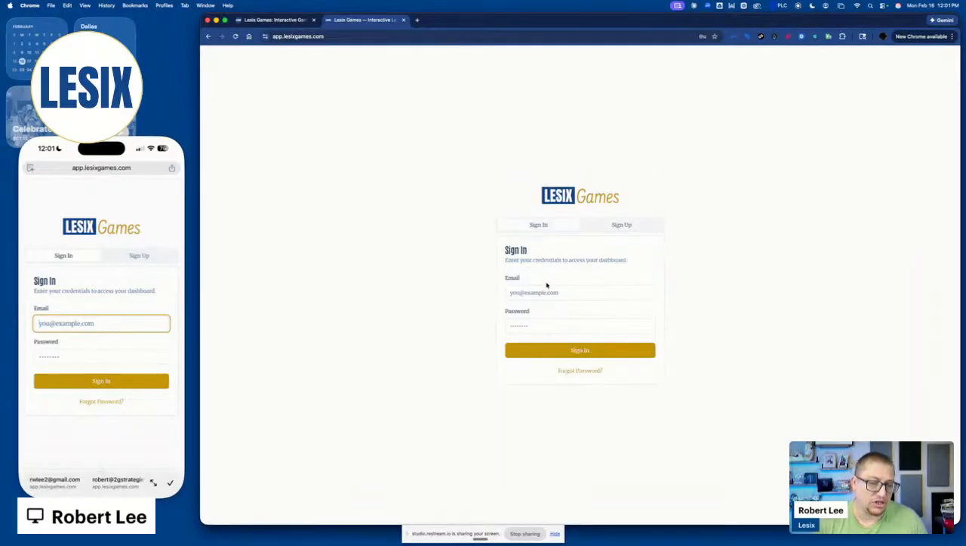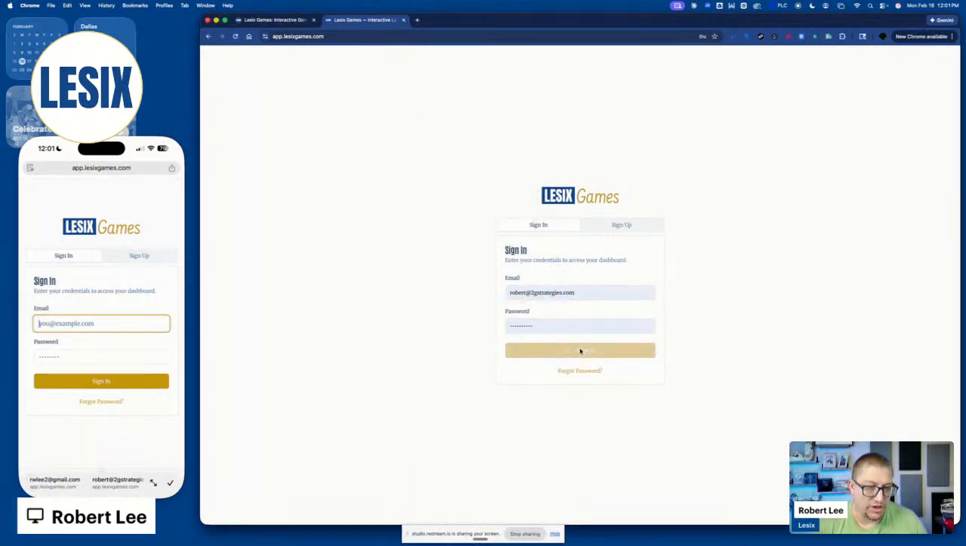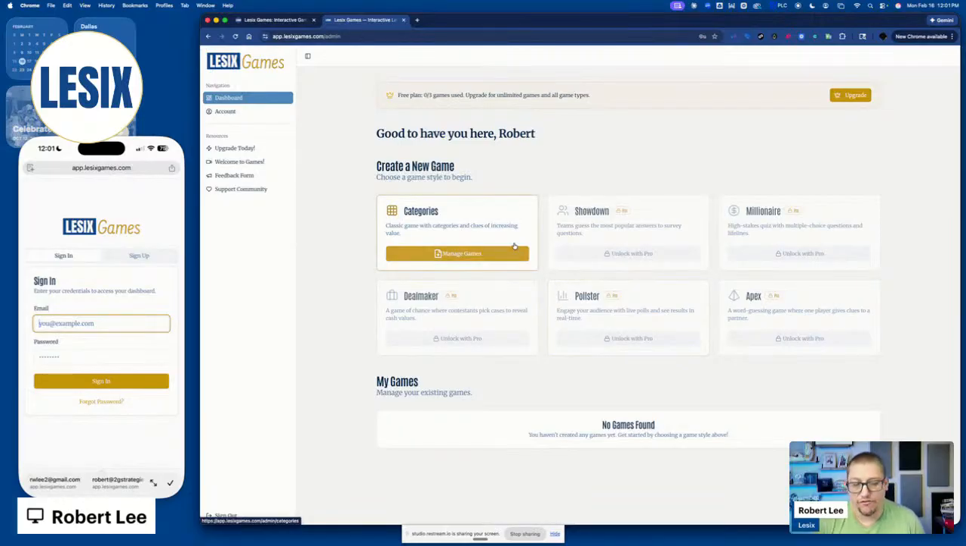I'm going to first sign in to show you what the free account looks like. I obviously have a number of different emails that I've tested this out with. This is the account I'm going to log in with on the main screen. You can see that the free account gives you access to the categories game. I'll show you how that works when I go into a premium account. You'll see the recent games that you've created. Showdown, Millionaire, Apex, Pollster, Dealmaker are all in there and you can see them, but you can't use them under the free account.